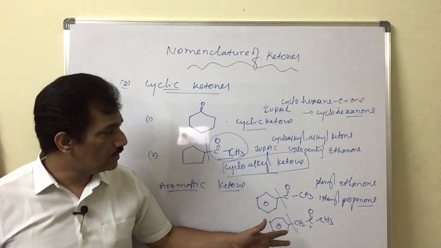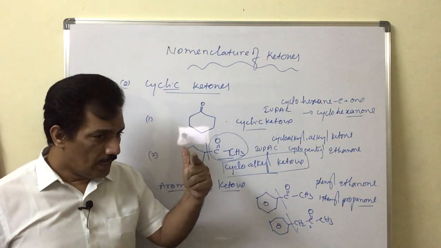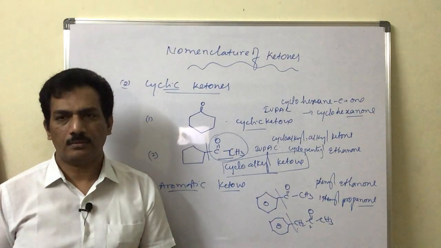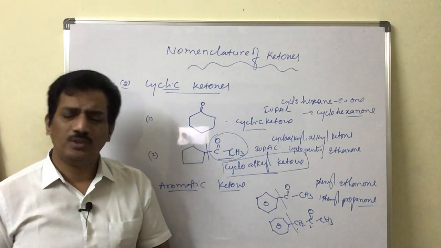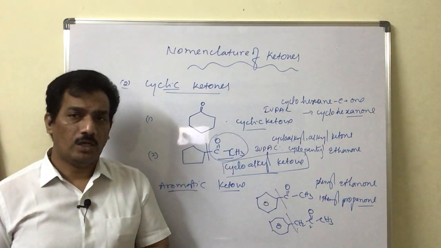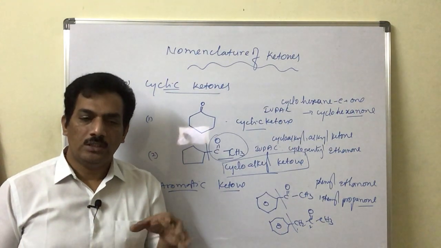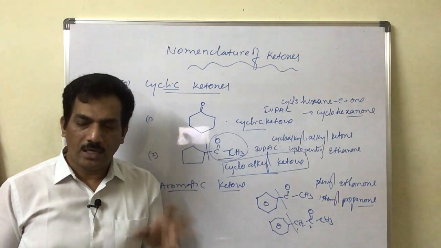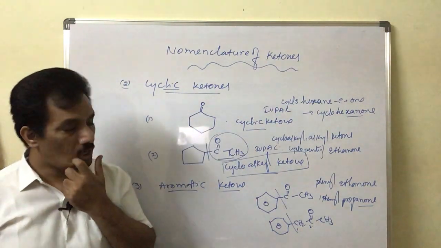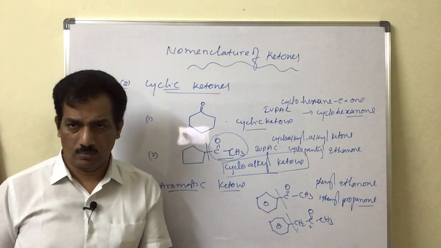Just try to understand, cyclic ketones are unlike the aldehydes. Here in cyclic ketones, the keto group is present within the ring, and for such compounds in general there are no common names, but you can directly go for the IUPAC name, where the IUPAC name includes the cycloalkane name minus E plus one. Here six carbons are present, hence it is cyclohexane, and a keto group is present, hence it is cyclohexanone.